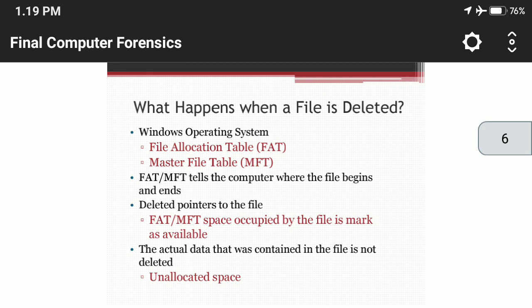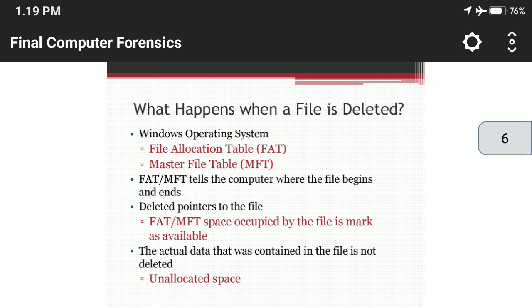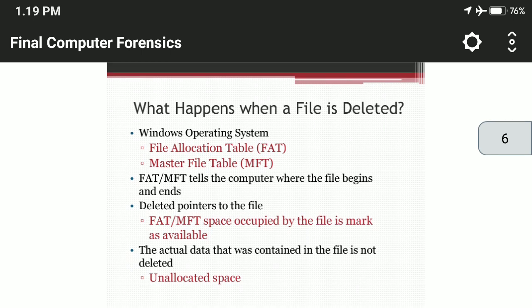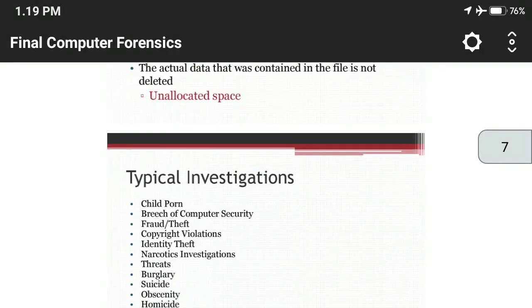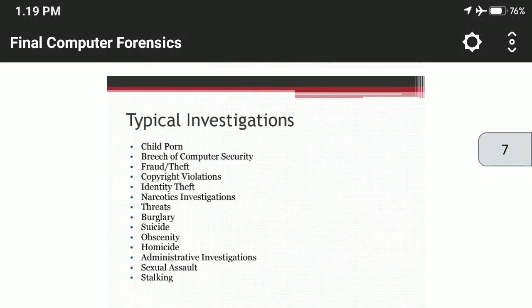The actual data that was contained in the file is not deleted. That data is left in unallocated space, and that's why we can recover the deleted information.